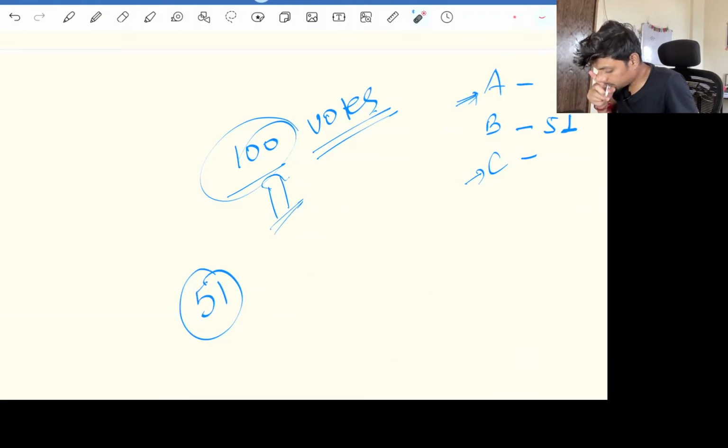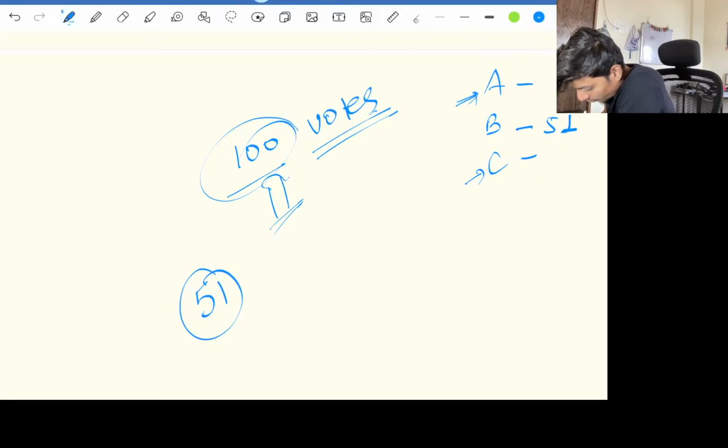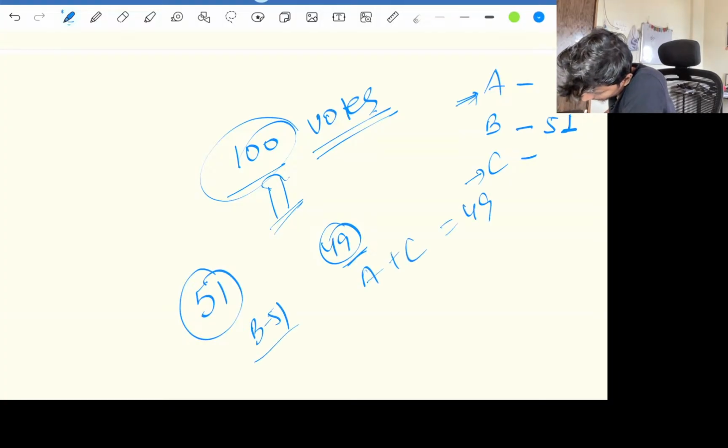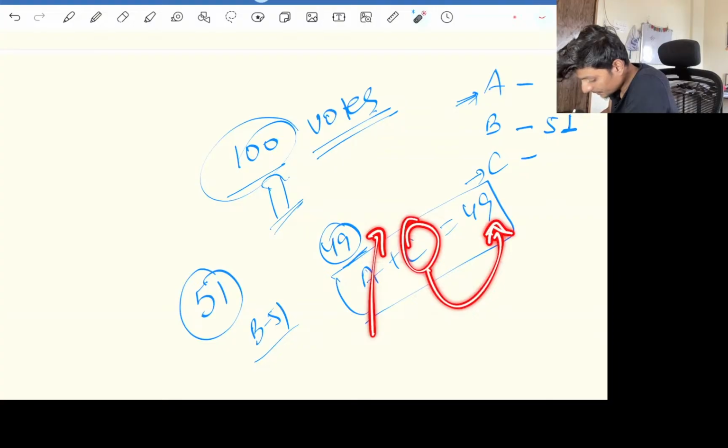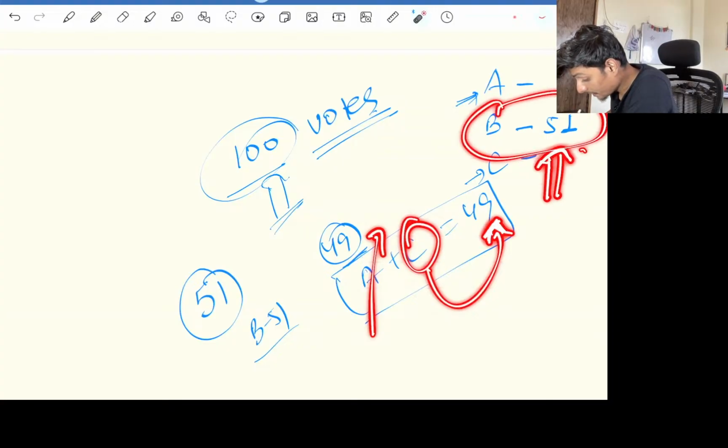Only 49 votes are left, so A plus C might have got 49 votes. Even if A got 0 votes, C is getting 49 votes and B is getting 51 votes. It is a sure-shot guarantee that B will win the election.